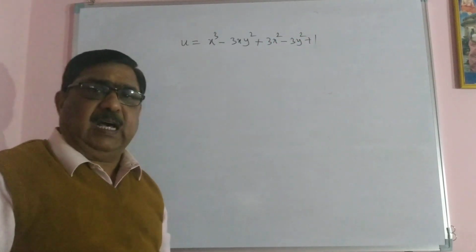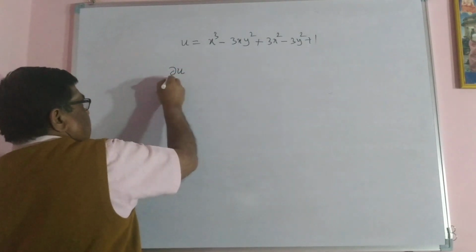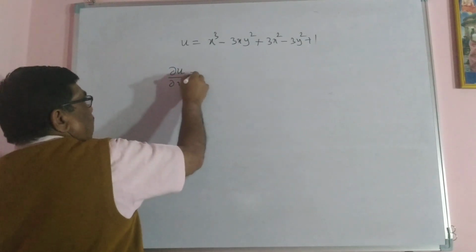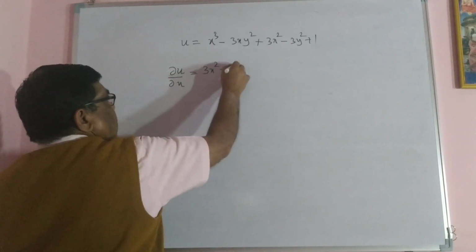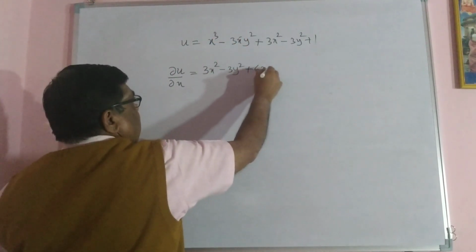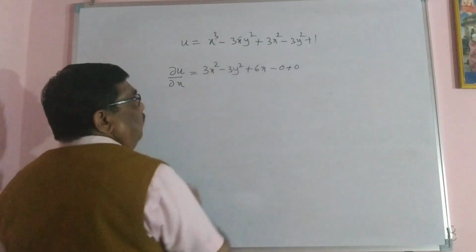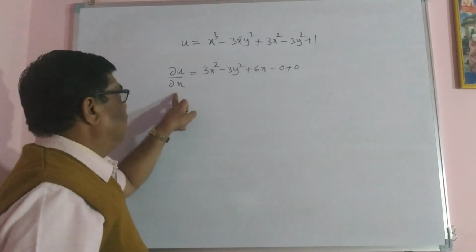Partially with respect to x first: ∂u/∂x = 3x² − 3y² + 6x − 0 + 0, because you are differentiating only with respect to x.